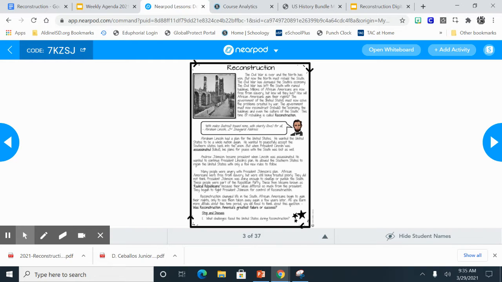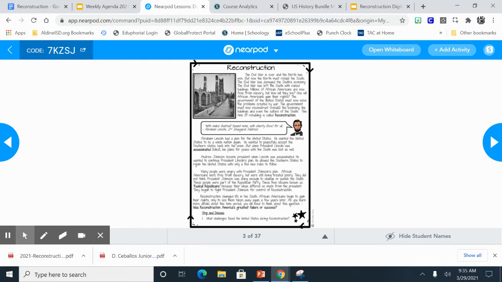What challenges did the United States face during Reconstruction? Well, if we go back and look at the problems, the issues that we face with the concept of having to rebuild infrastructure, buildings, the railroad, telegraph line. Because if we remember during the Civil War, the Union Army destroyed a lot of those things in the South.